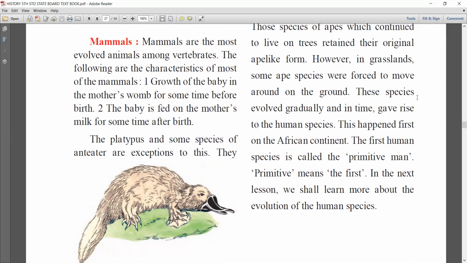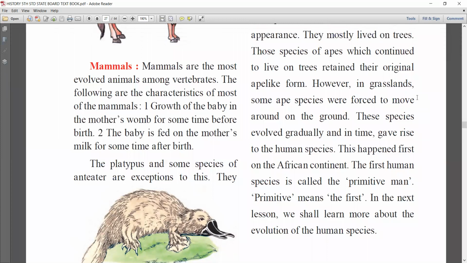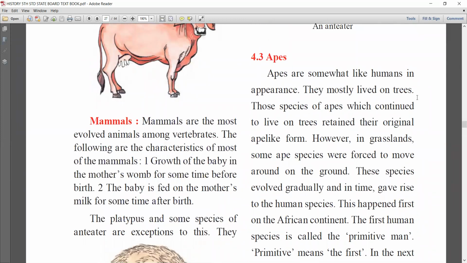This was the basic of evolution of the human species, just a little bit of content we got here. More we will learn in our next lesson. Okay. So here, once again, I will explain this paragraph. Apes are somewhat like human beings only in appearance. They look like humans only, but they mostly lived on the trees. And these species of apes which continued to live on the trees retained their original ape-like form.